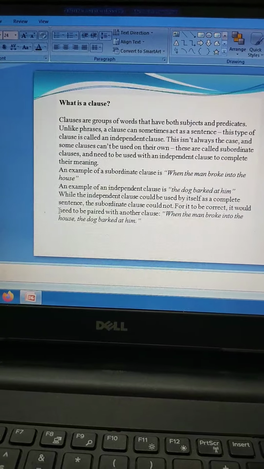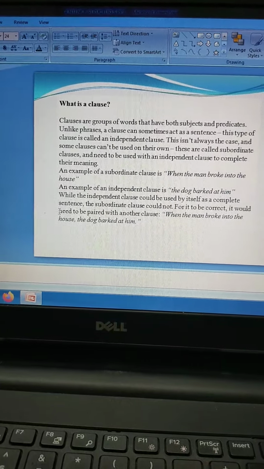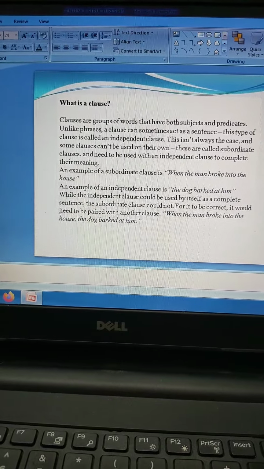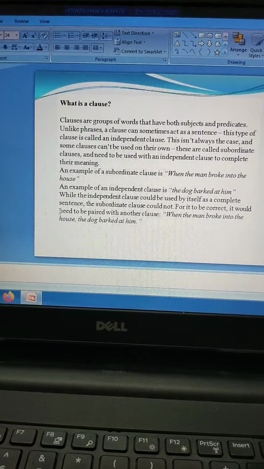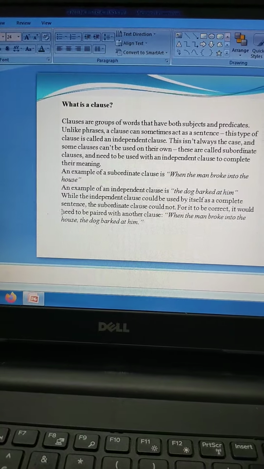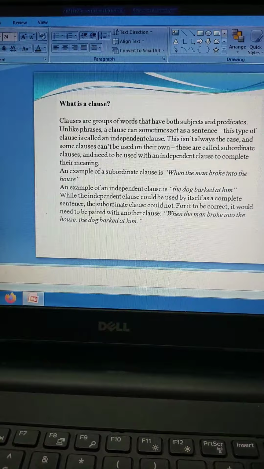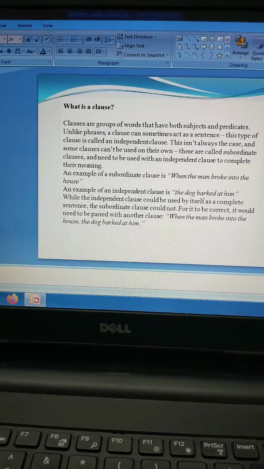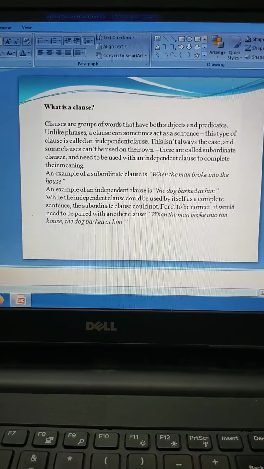When the man broke into the house, this is an action that the predicate is talking about the man, and it is incomplete. So that is actually considered as a subordinate clause. Now, clauses are independent, which means they don't rely on a subordinate clause, whereas subordinate clauses are dependent because they depend on the independent clause. Alright, so this is about clauses.